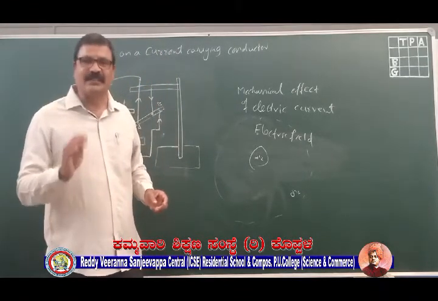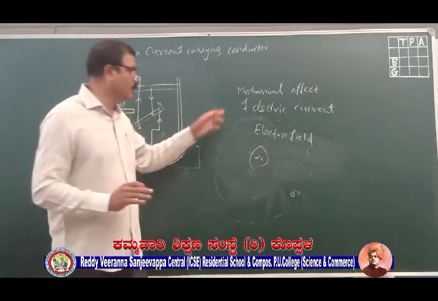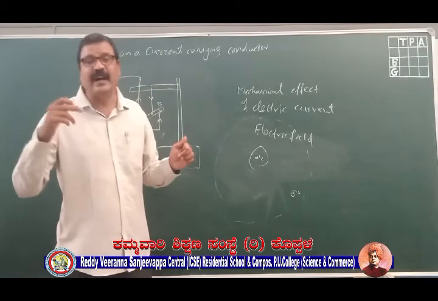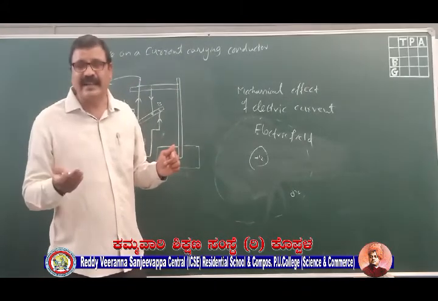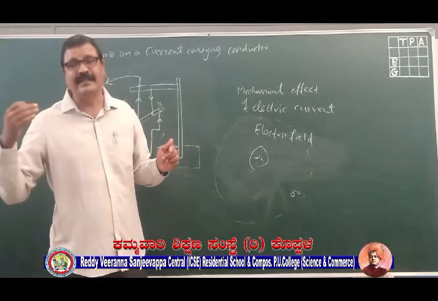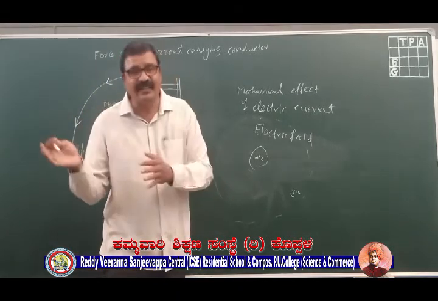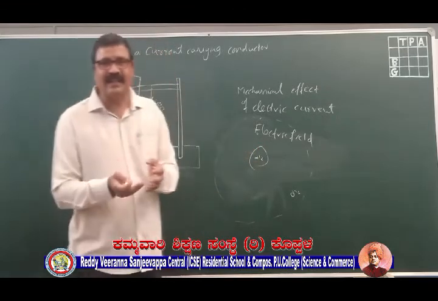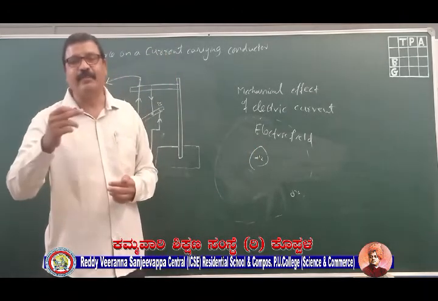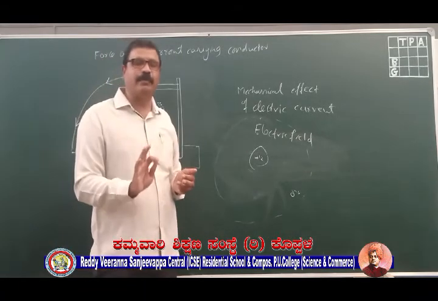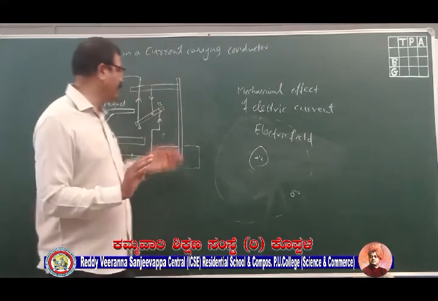Once again I repeat, this moving electric field will produce a magnetic field around the conductor. Electric current is a flow of charges. When a charge is moving, the electric field is also in motion. That moving electric field will produce a magnetic field around the conductor. This is why the magnetic field is produced.